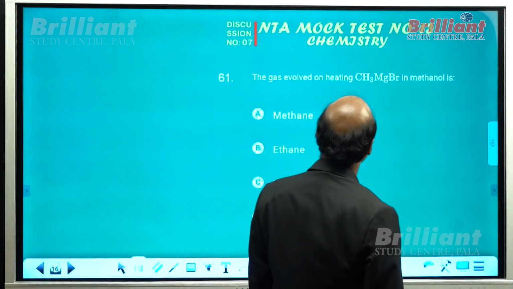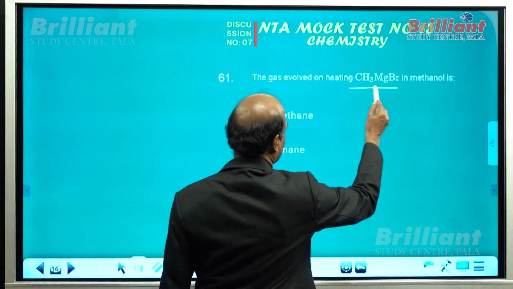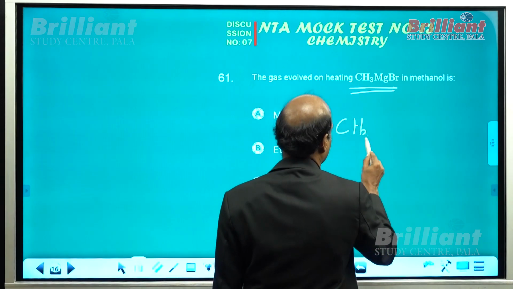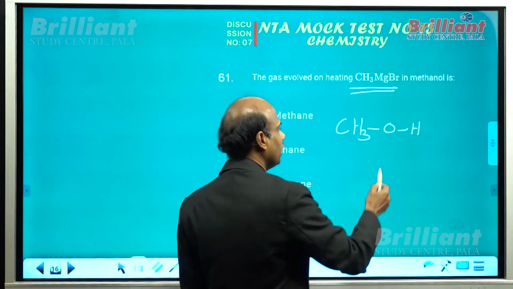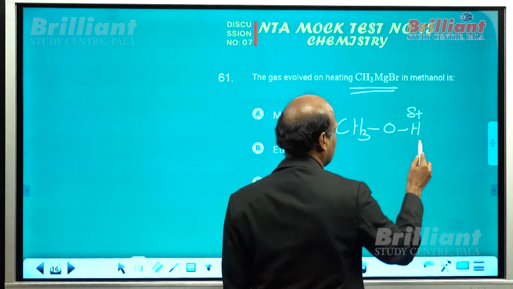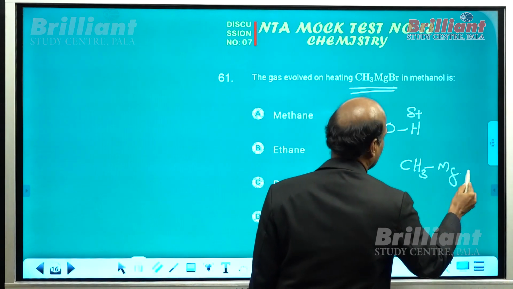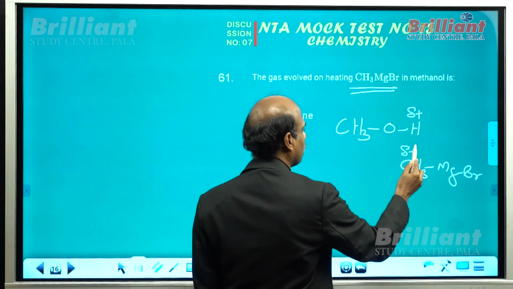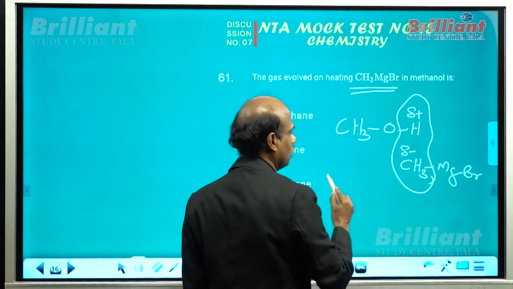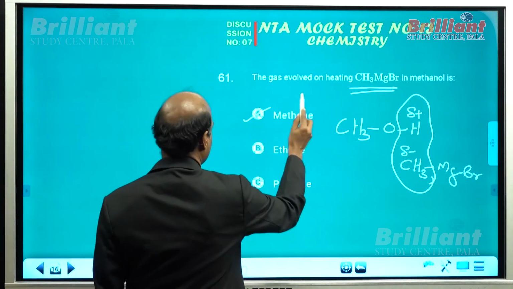The gas evolved on heating methyl magnesium bromide with methanol. Grignard reagent with methanol. When Grignard reagent is treated with water, acetylene, ammonia, methanol, or any species having delta positive hydrogen, the Grignard reagent gets destroyed. Isn't it? The Grignard reagent gets destroyed. You know the reason. The carbanion carbon will readily abstract hydrogen, liberating methane gas. So the correct answer will be methane.